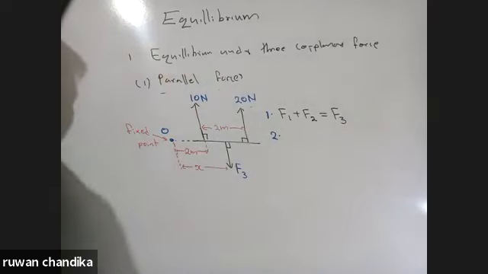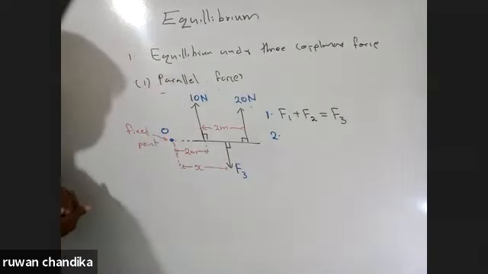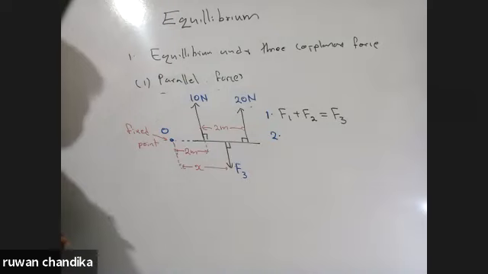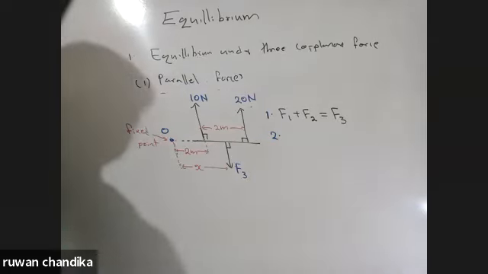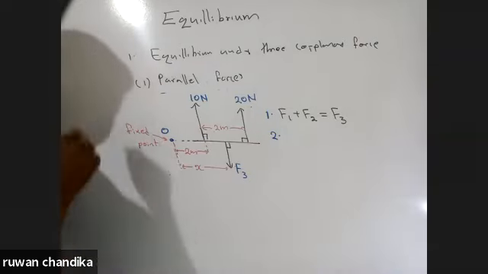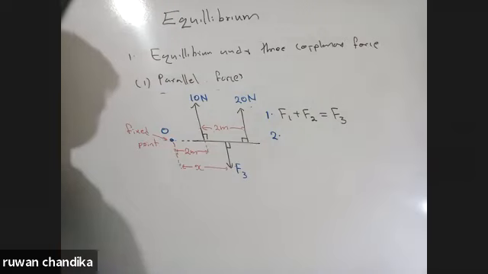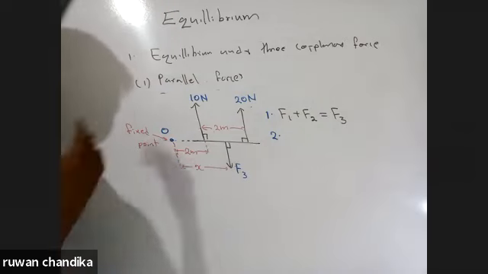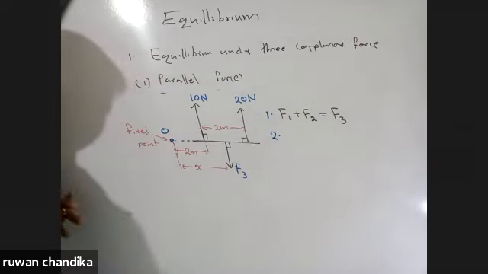So these three forces are in equilibrium. They are parallel coplanar forces. Now this is the fixed point. You have to find the F3 value and the distance of F3 from the fixed point.